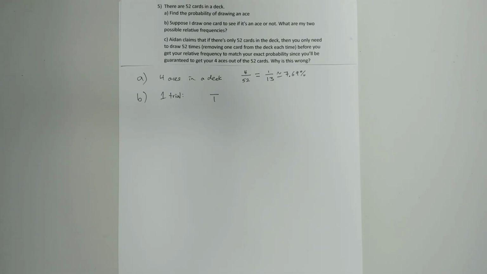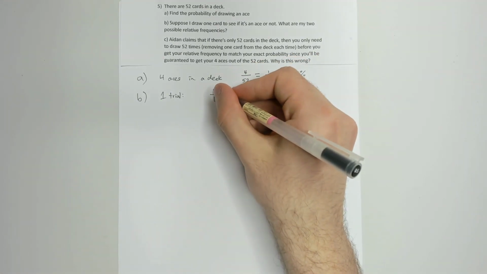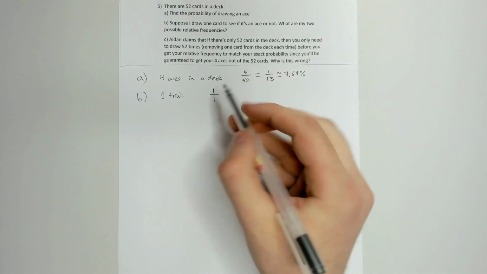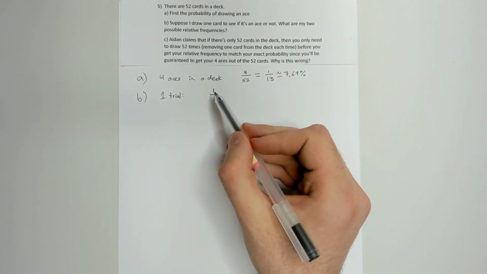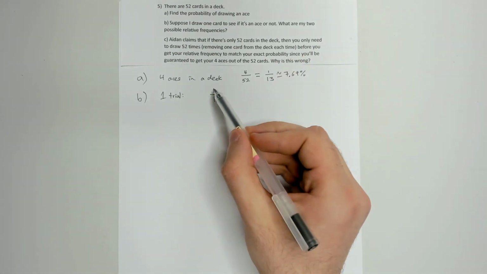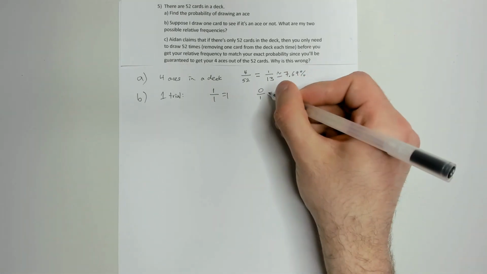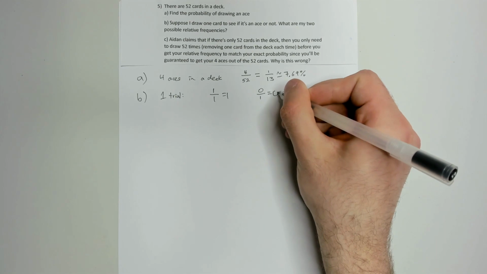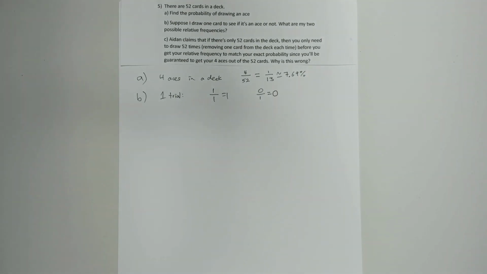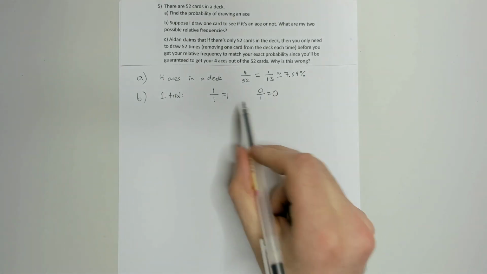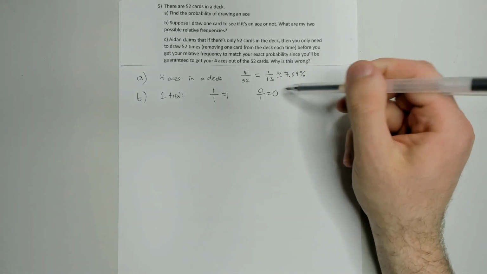And the only possibilities are I either get an ace, which would be my observed event, right? My observed event is seeing if I get an ace. So that would be 1 out of 1, which is 1. Or I don't get an ace, but it's still out of that one trial, in which case it would be 0. So our possible relative frequencies are only 1 or 0. And those are quite different than the actual probability.